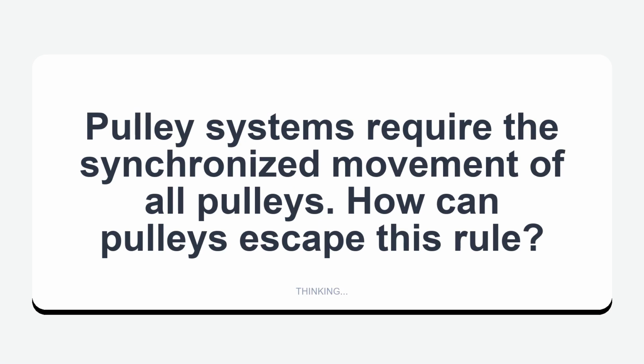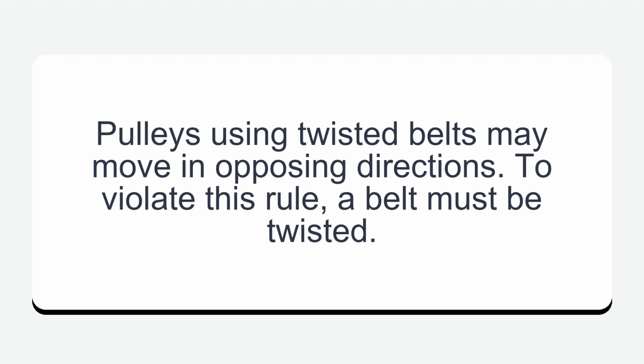Pulley systems require the synchronized movement of all pulleys. How can pulleys escape this rule? Pulleys using twisted belts may move in opposing directions. To violate this rule, a belt must be twisted.